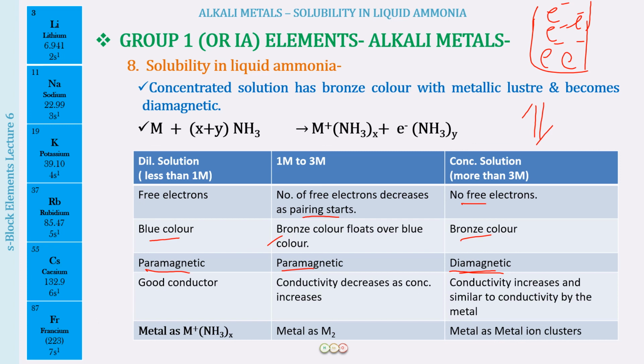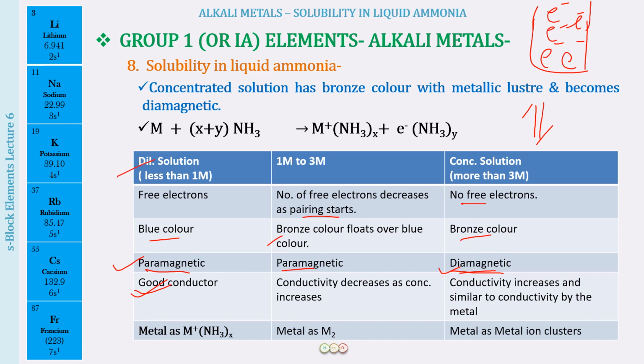Okay, next we move on to the conductivity. What happens to the conductivity as the concentration increases? That is also what you should understand. Here what we find is that in the dilute solution, it is a very good conductor. But in the concentrated solution, the conductivity increases even much better than in a dilute solution. So now how do you understand this? How do you explain this? Because here we were saying that the conductivity is because of the unpaired electrons, and here now there are no unpaired electrons. In fact, the solution has become diamagnetic, but even then we are saying that the conductivity is much more compared to the dilute solution.